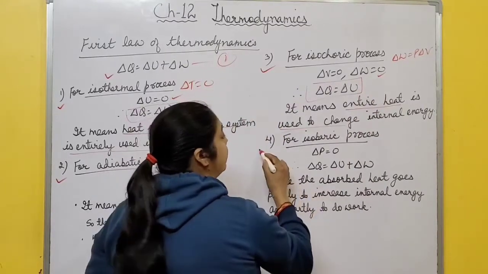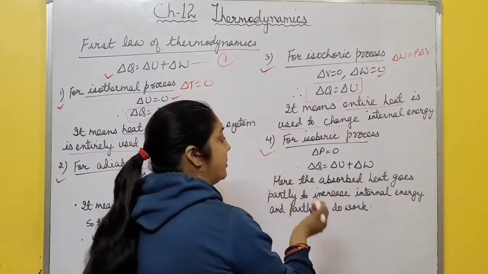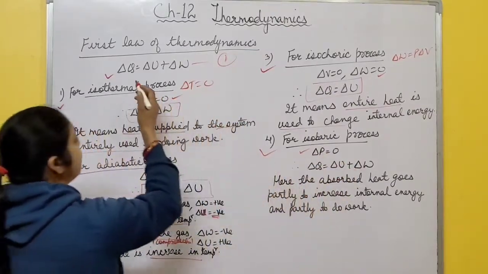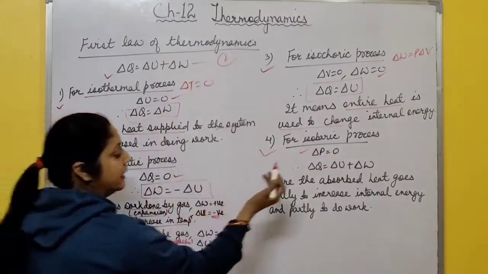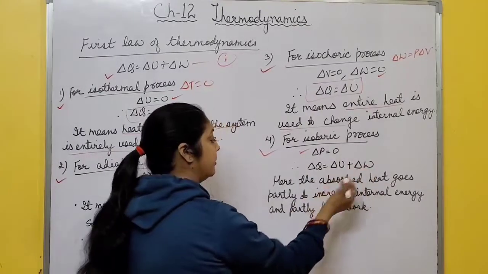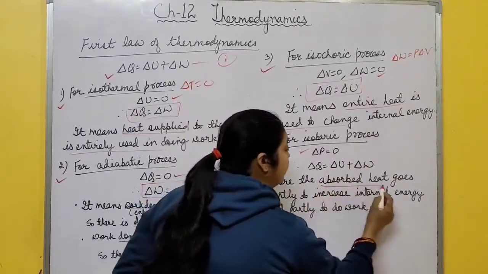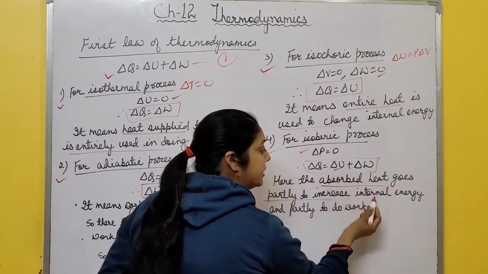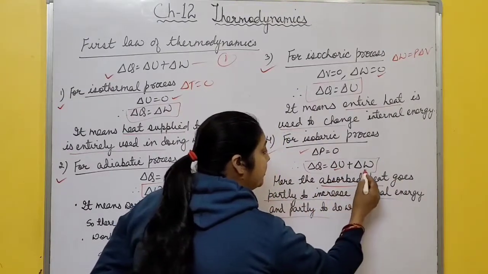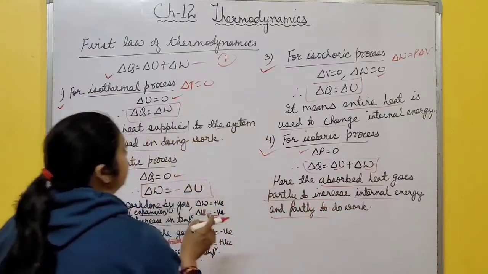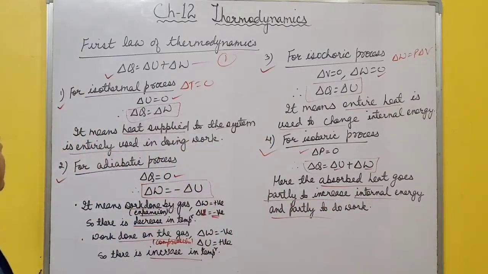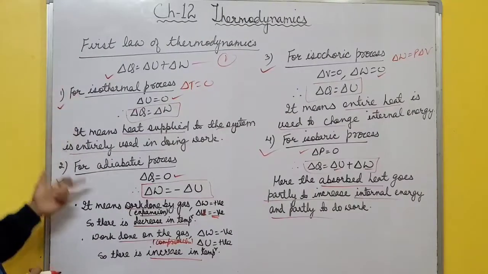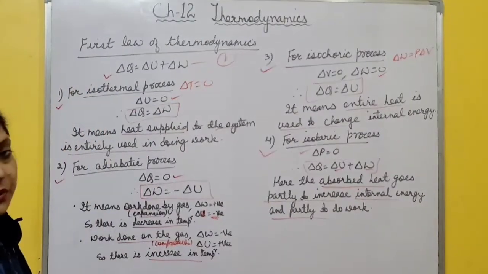And last, for isobaric process, there is no change in pressure, change in pressure is 0. It means first law of thermodynamics becomes as it is, delta Q equal to delta U plus delta W. It means the absorbed heat goes partly to increase internal energy and partly to do work. So these are different cases when first law of thermodynamics applies: isothermal process, adiabatic process, isobaric process and isochoric process, right?